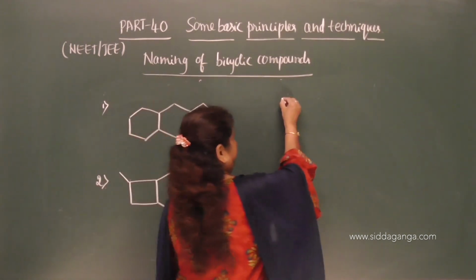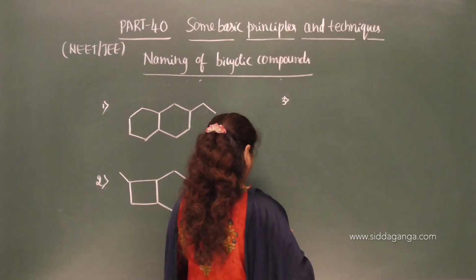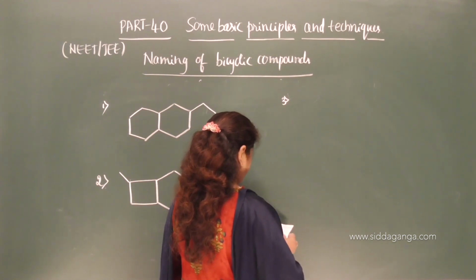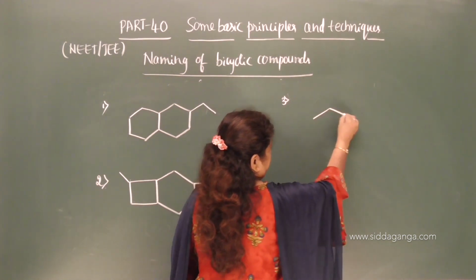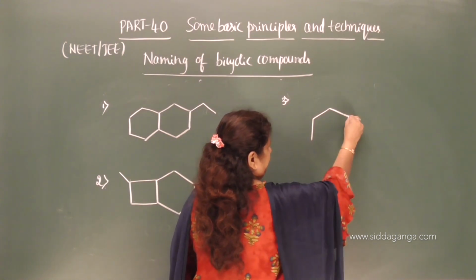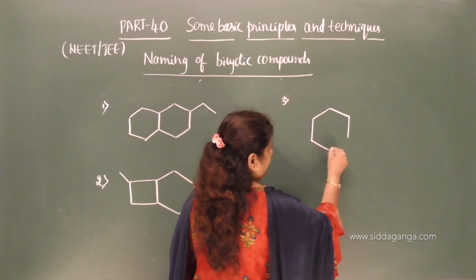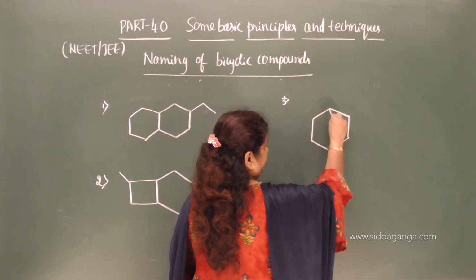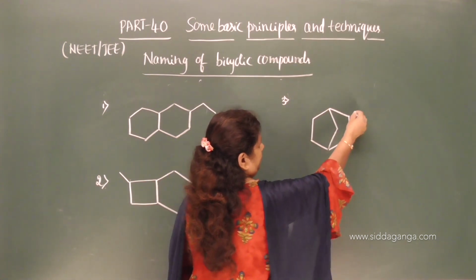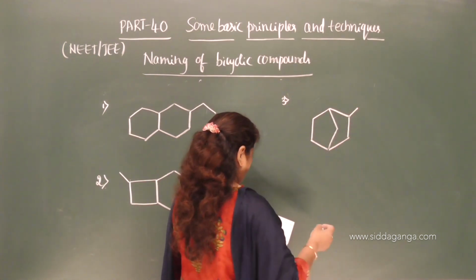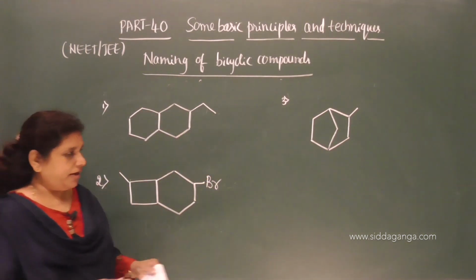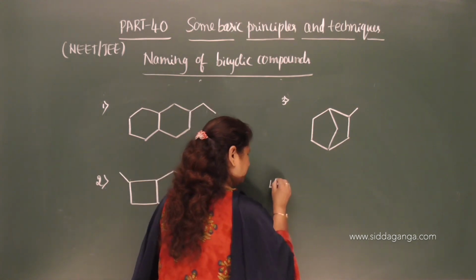And third one, write down the third one. So this is the third one, and write down the fourth one.